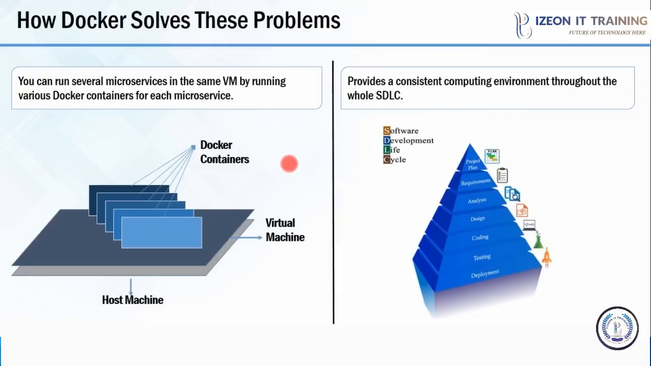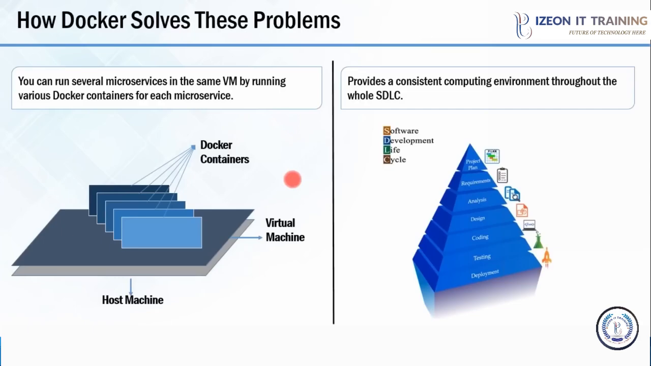So let us now discuss the solution to the microservice implementation problem that we just saw. What is happening here is, there's a host machine, and on top of that host machine, there's a virtual machine. And on top of that virtual machine, there are multiple Docker containers, and each of these Docker containers contains the dependencies for one microservice. So you must be thinking, what is the difference here? Earlier we were using virtual machines, now we are using Docker containers on top of virtual machines.